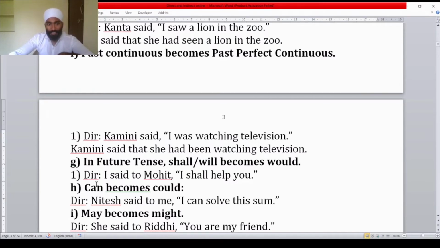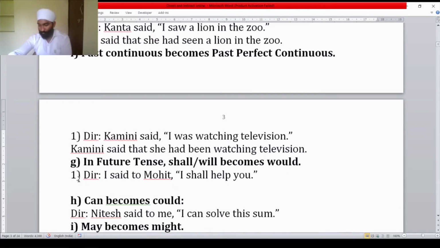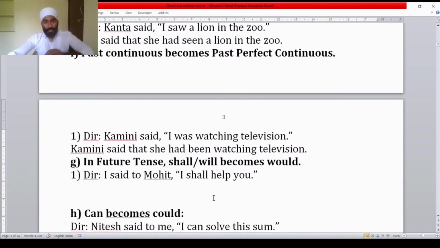Now come on G. After past continuous, past perfect tense and past perfect continuous tense, two types are there.